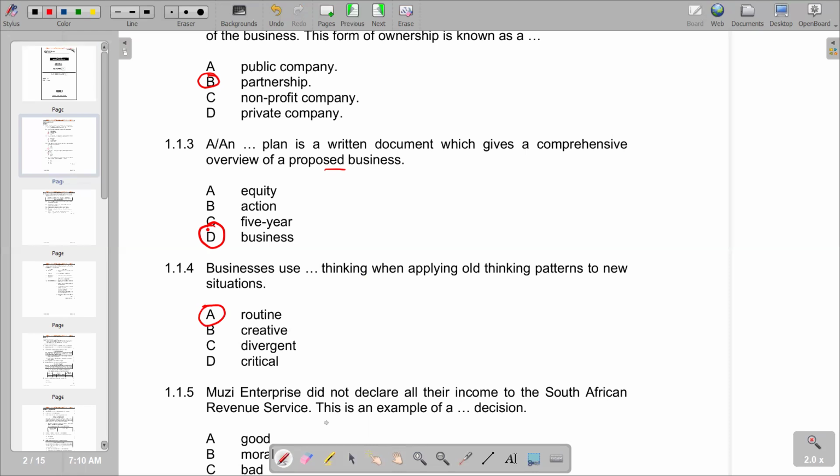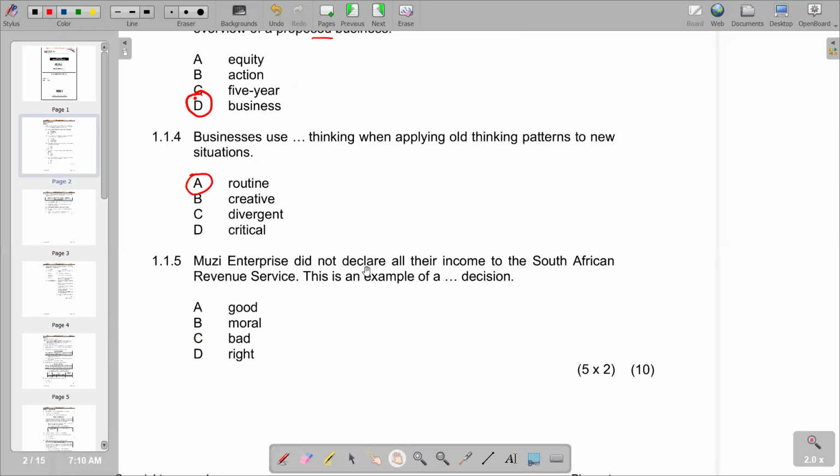Right, we've got A as the correct answer. Then 1.1.5 reads, Moose Enterprise did not declare all their income to the South African Revenue Service. This is an example of a decision. So we've got good, moral, bad, and right. Obviously, it's going to be a bad decision.